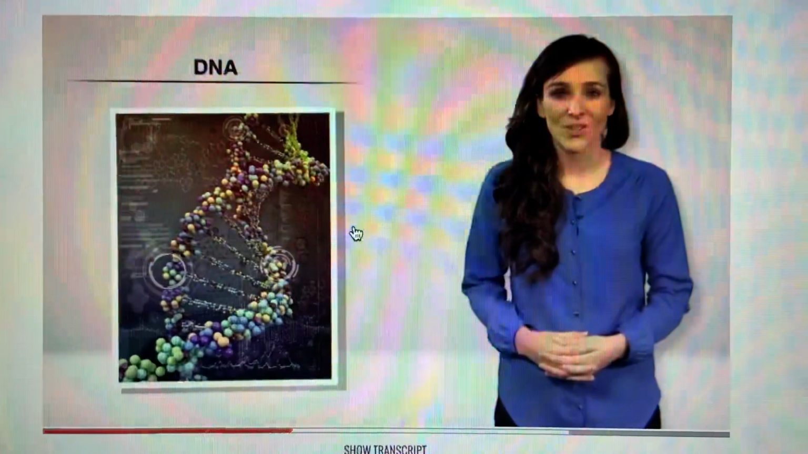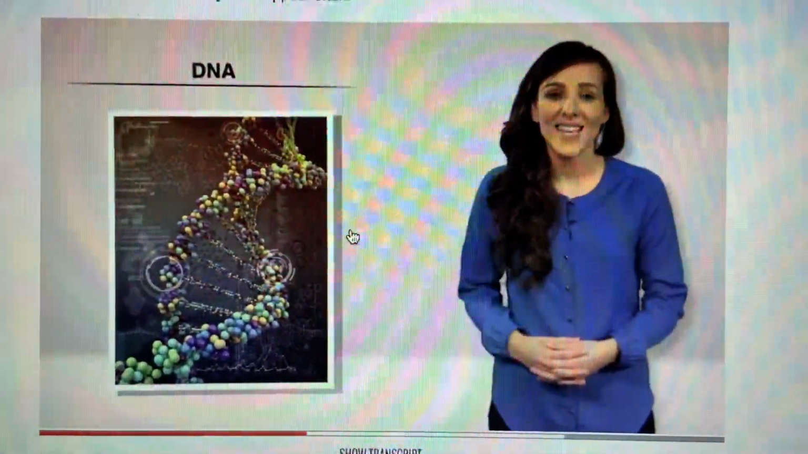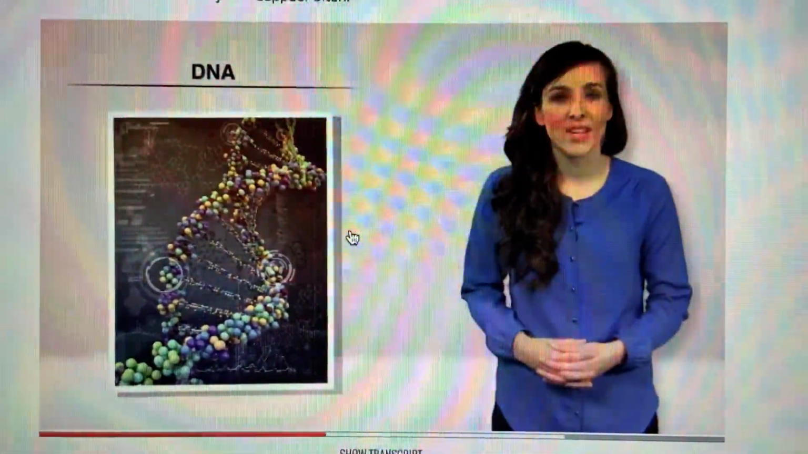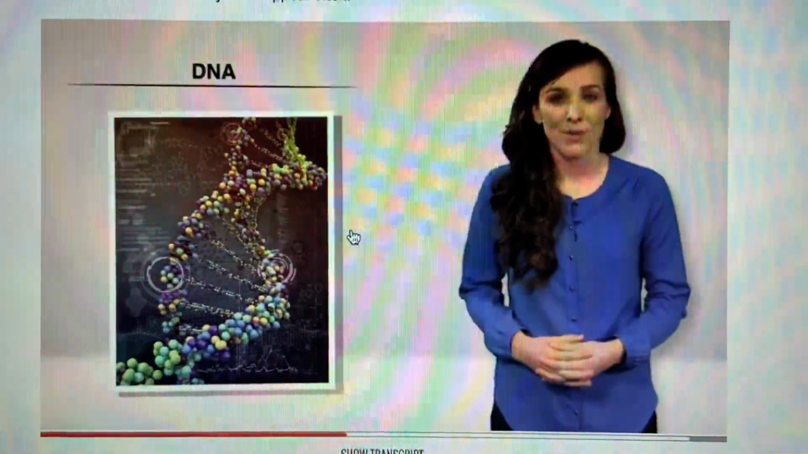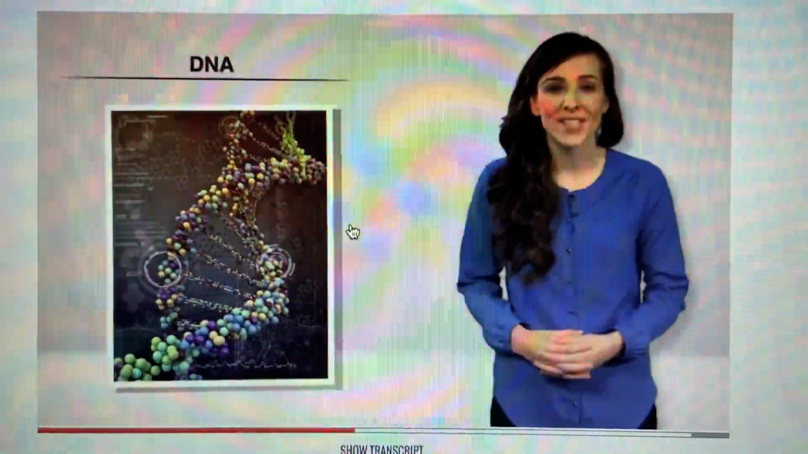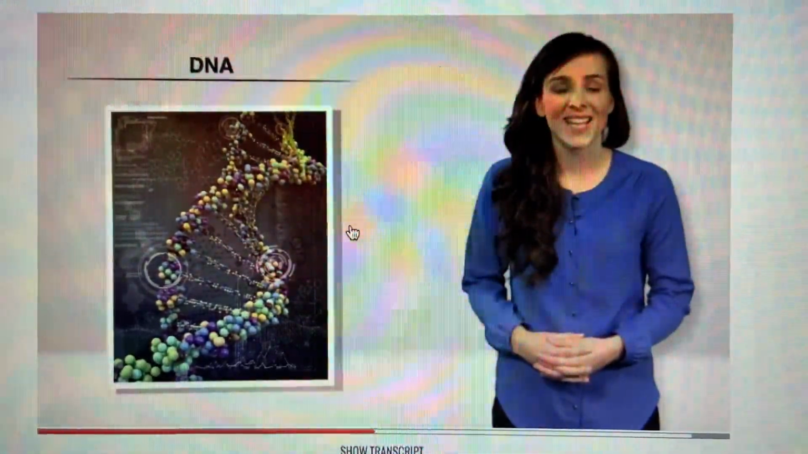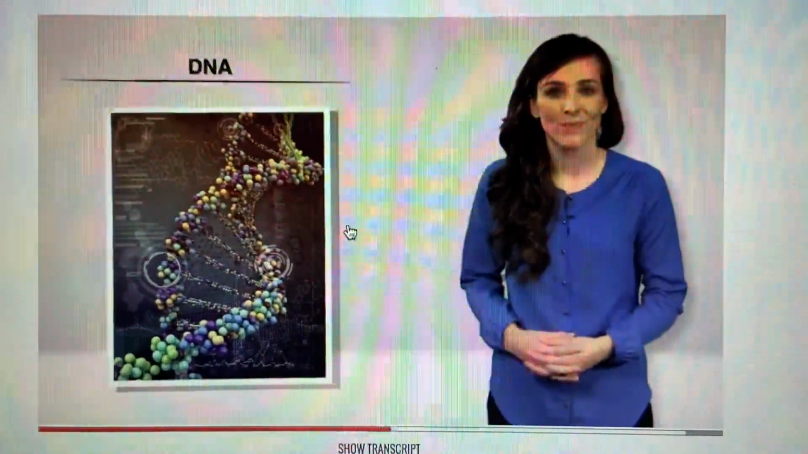The second characteristic is, all living things contain DNA. DNA is a universal genetic code that organisms store and use to transmit information, to live, grow, and reproduce. This code is a molecule in the shape of a helix that is made of units that contain a nitrogen base, phosphate group, and sugar.